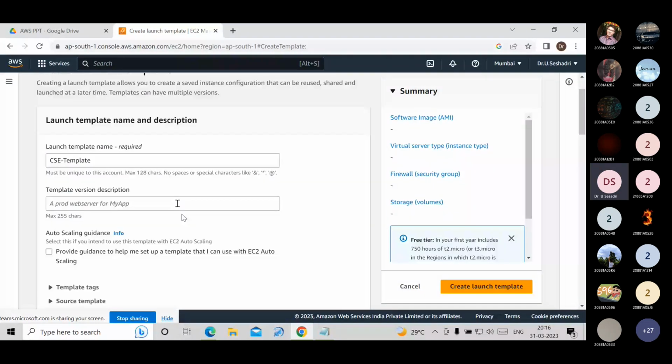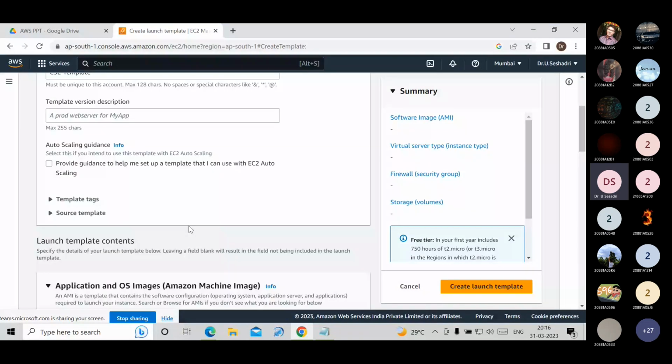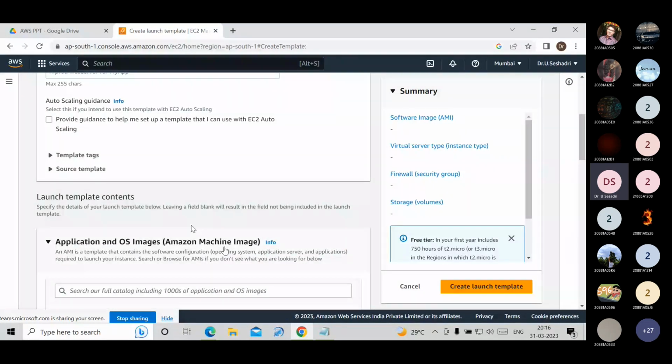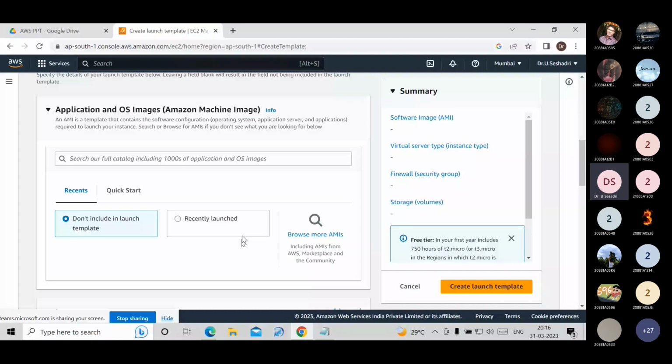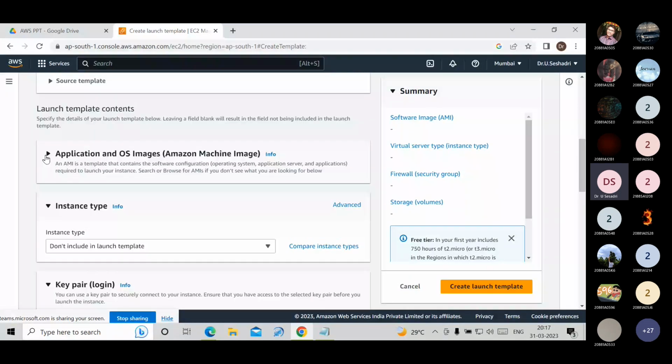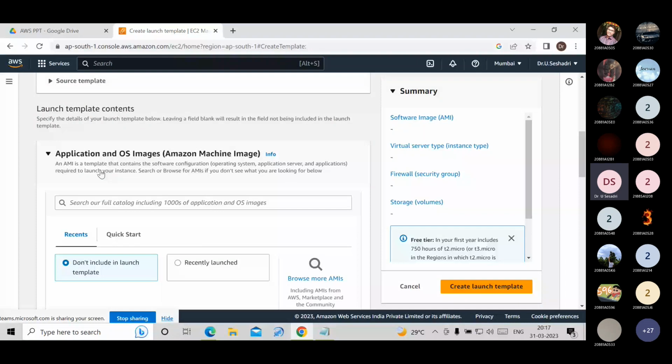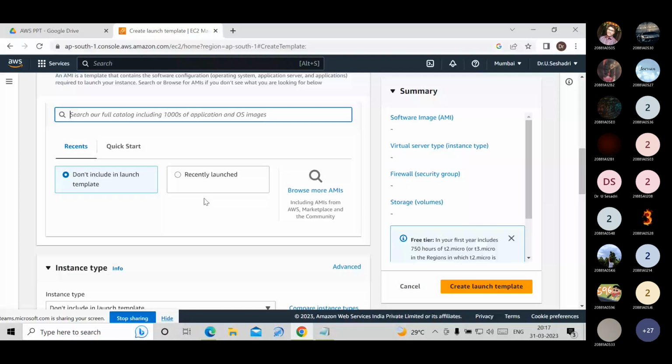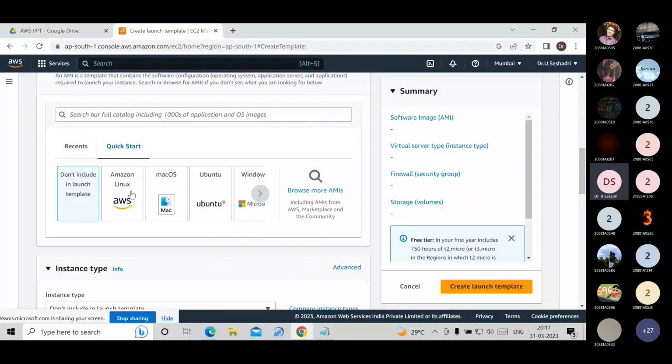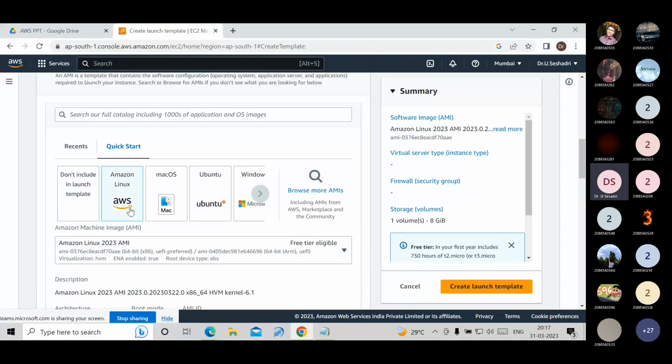Next, the second step is we have to choose the operating system image. That is the Amazon machine image, we have to choose it. I have chosen the Amazon Linux machine image.